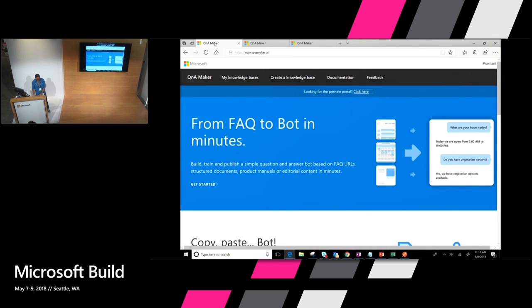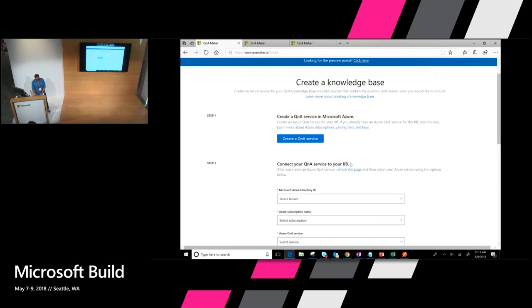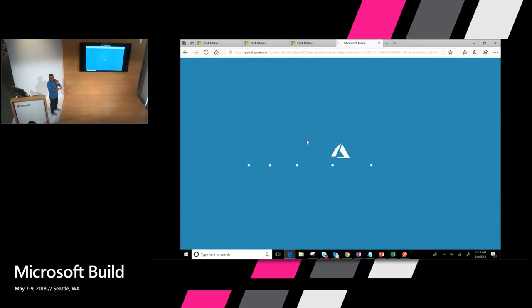So this is my new Q&A Maker GA portal. And let me try to create a knowledge base here. So these are the steps that I would do to create my knowledge base. The first step, remember I told you there's a set of resources that go in your Azure subscription. So that's step one, create the Q&A service. So let me go ahead and click that. So this will take me to the Azure portal, and it'll go to the creation blade of the Q&A service.